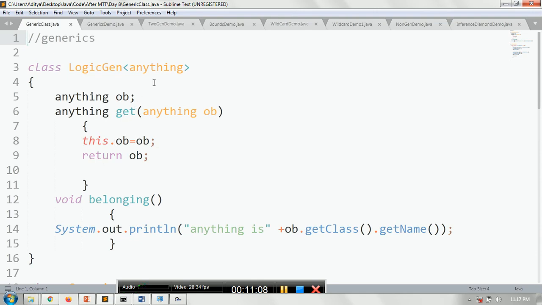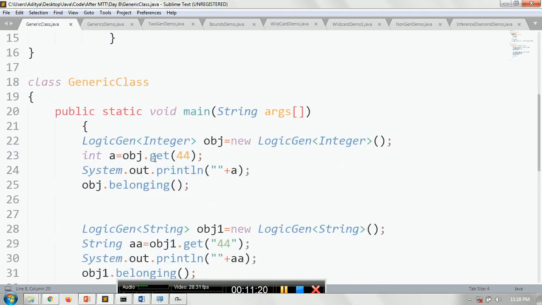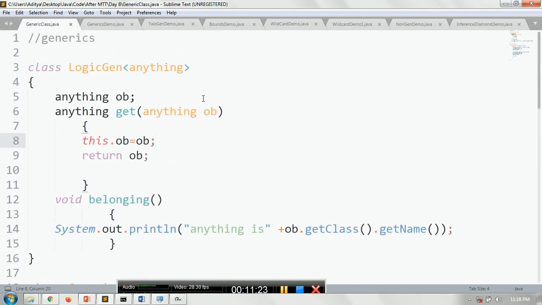This is a very simple program. Now here, if you want to create any method, this is a method we have created. Whenever you call this method get, you will pass some parameter. The type of the parameter is not particularly mentioned, meaning this program can work for any type of data.